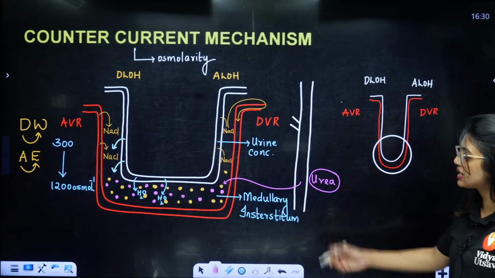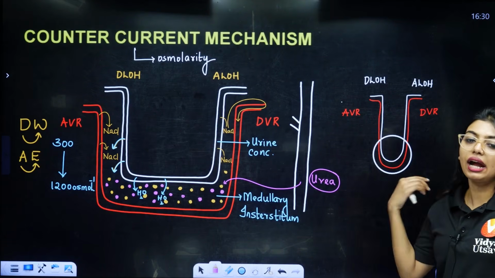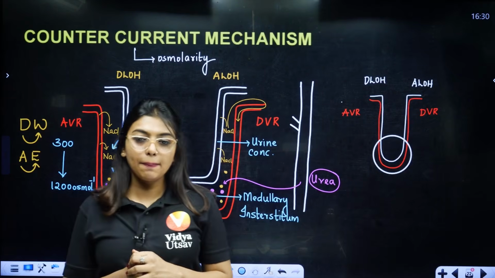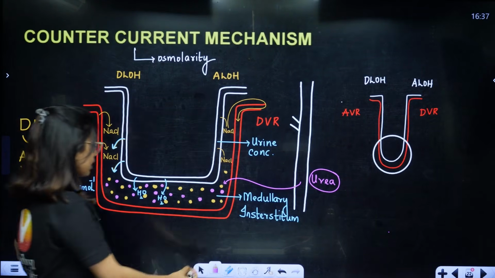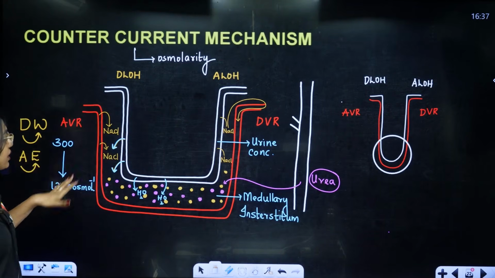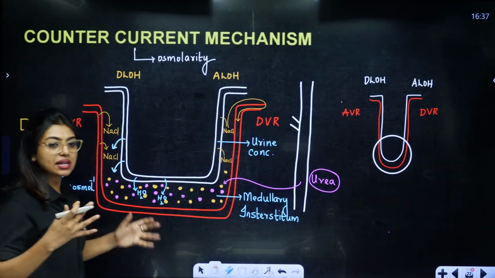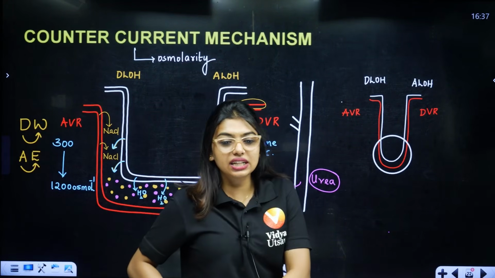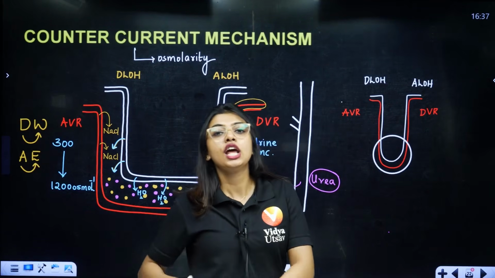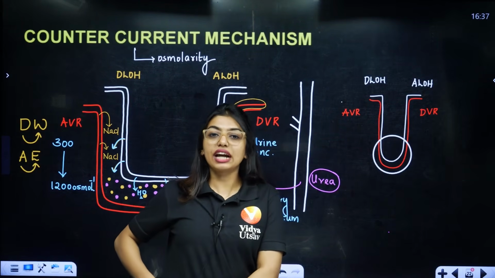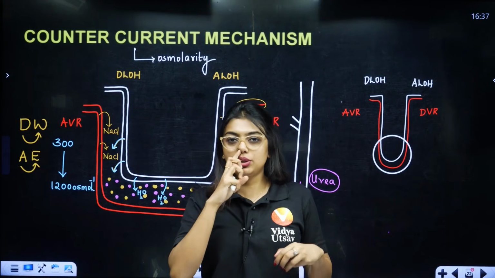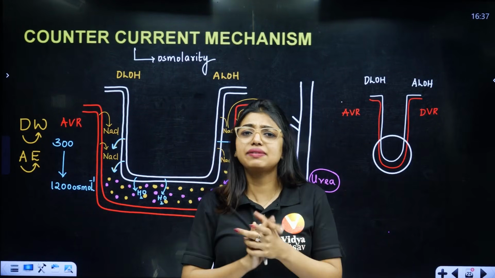Automatically what will happen, students? The water will start coming out, and this will lead to the urine being extremely concentrated. Clear? So here I was telling that the osmolarity is going to go from 300 to 1200. In the entire process, basically what are we trying to do, students? We are basically trying to make sure that we can increase the urine concentration. So in a stress situation, all the fluids that we need to reabsorb, we can reabsorb into our body. Clear? That is why we are doing this process.